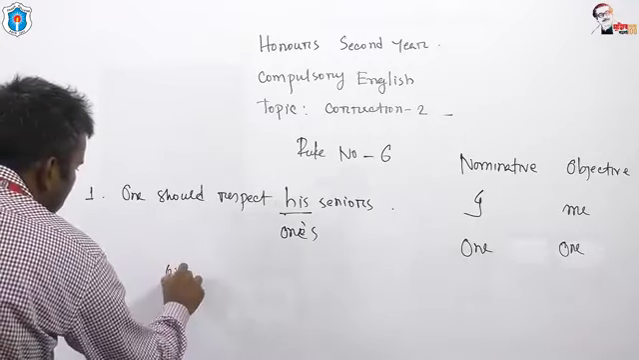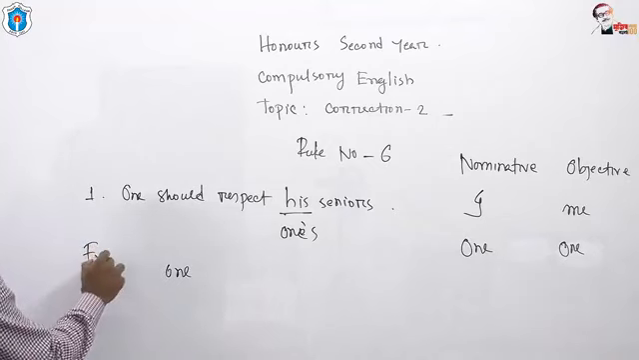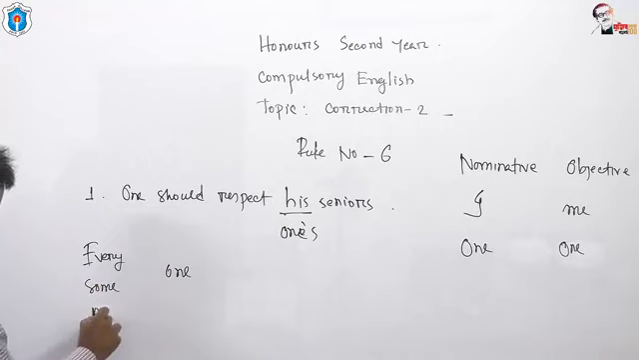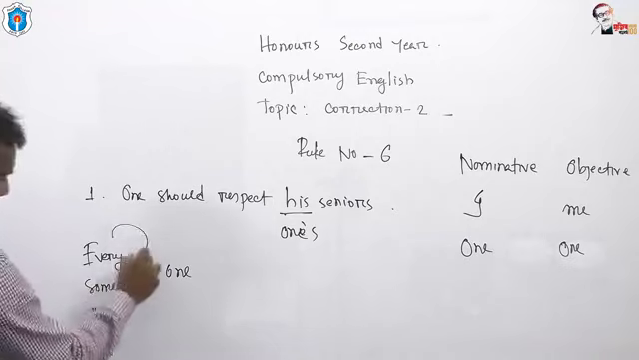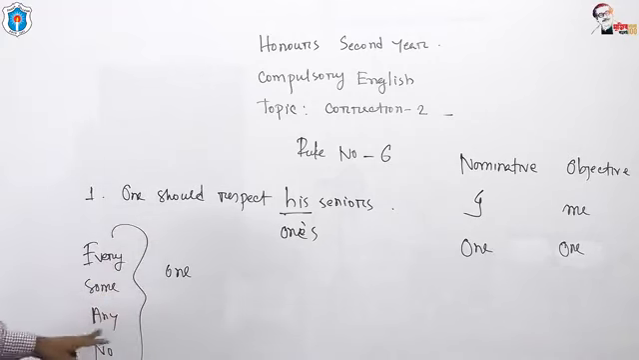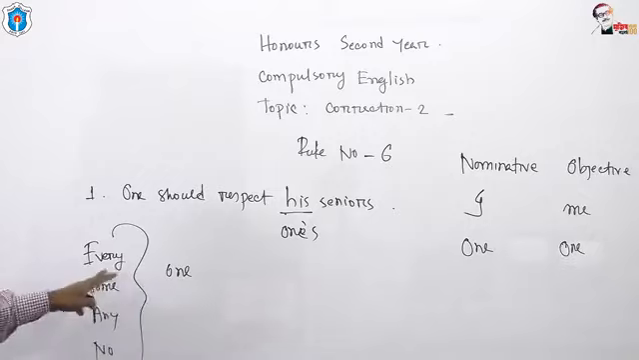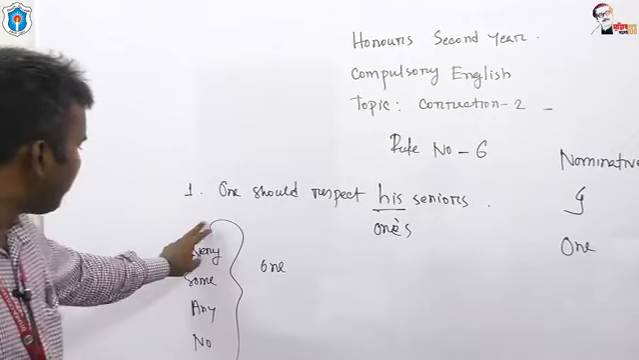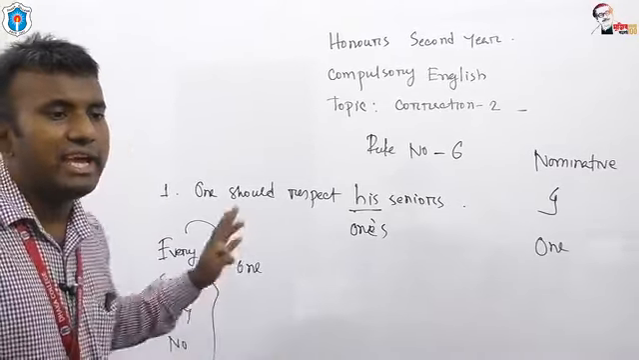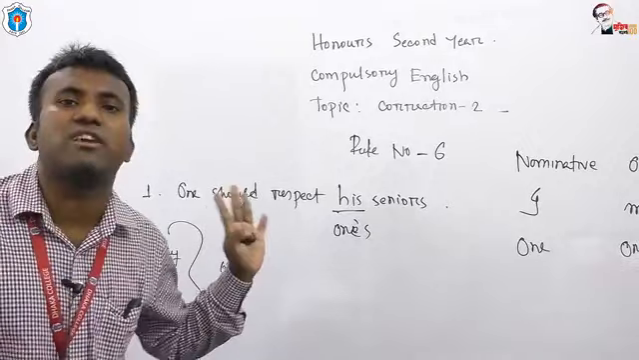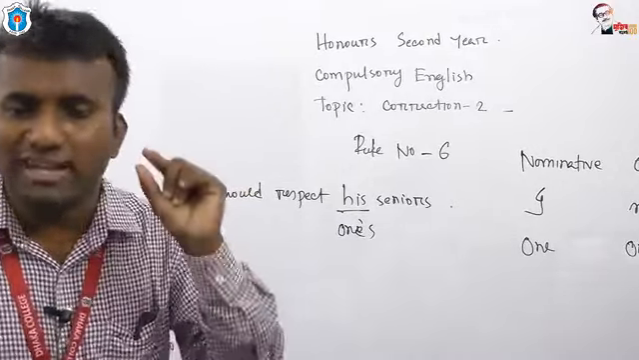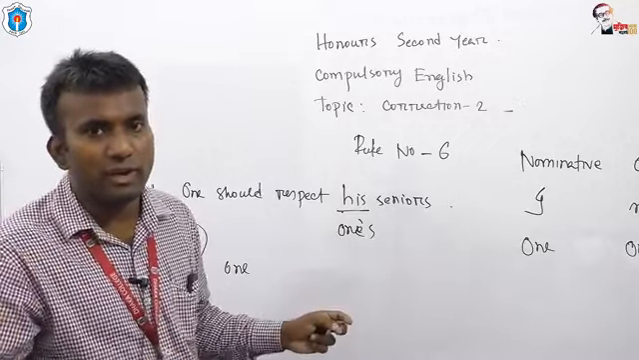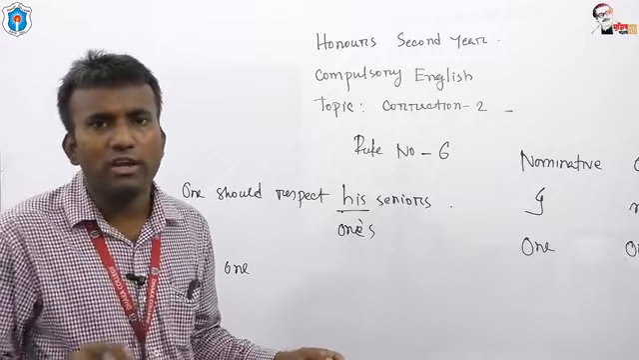But if you get every, some, any, no before one, that is everyone, someone, anyone, no one, if you get these words as the subject of a sentence, you must use his or her. If you get one, it would be ones. If you get anyone, someone, no one, everyone, you have to use his or her.